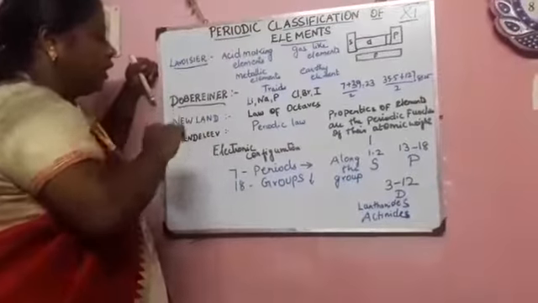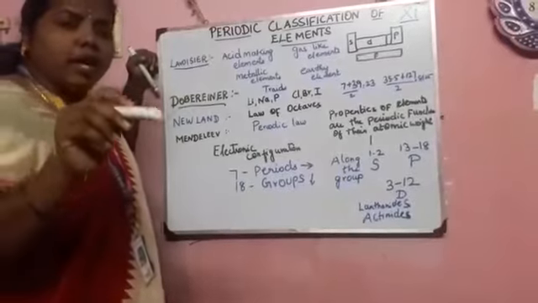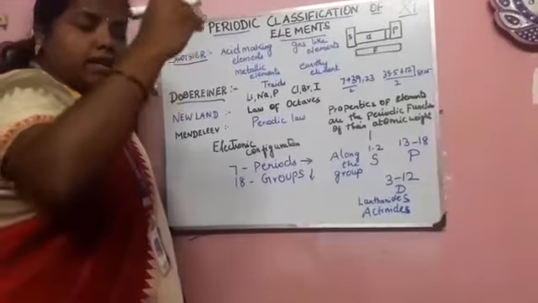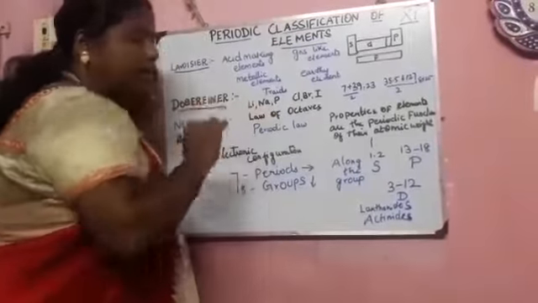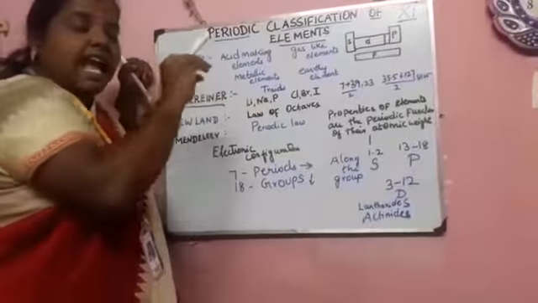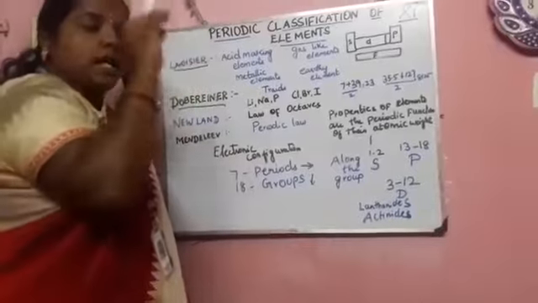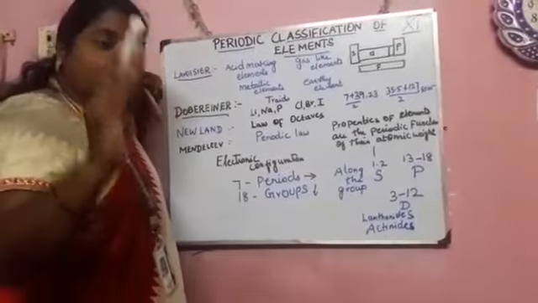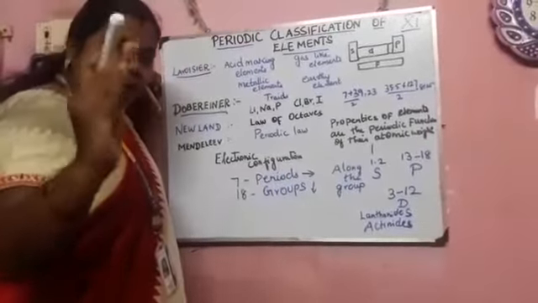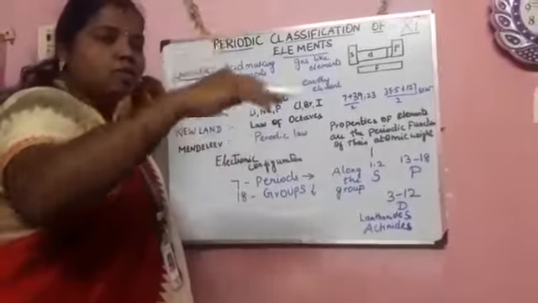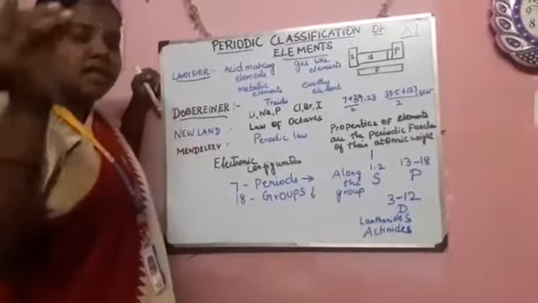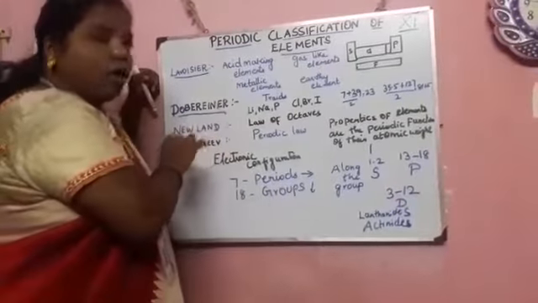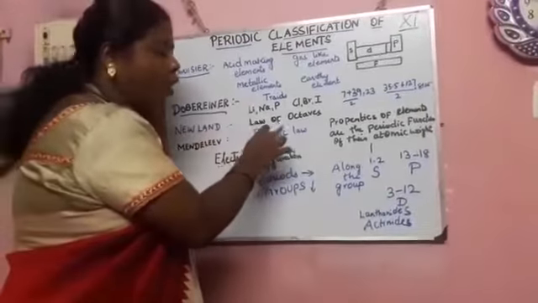And next one, Newlands. According to Newlands, he arranged the elements in what is called the law of octaves. Octaves means 8. He arranged the elements so that the 8th element has the same properties as the first element. So most probably every 8th element should have similar properties. That is called, according to Newlands, the law of octaves.